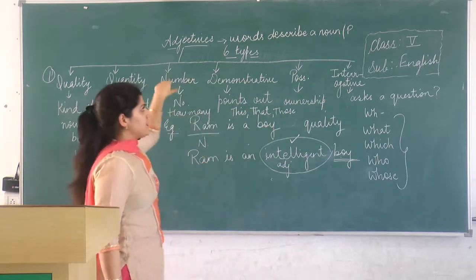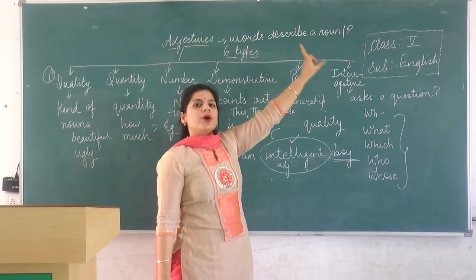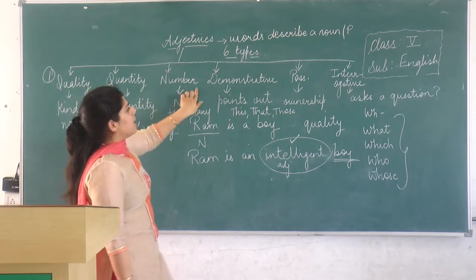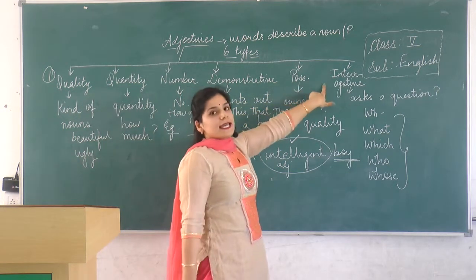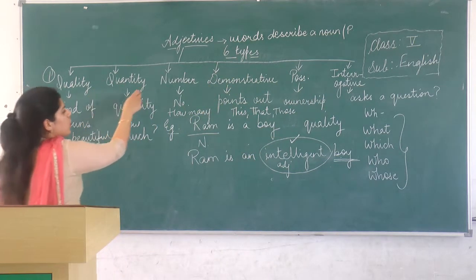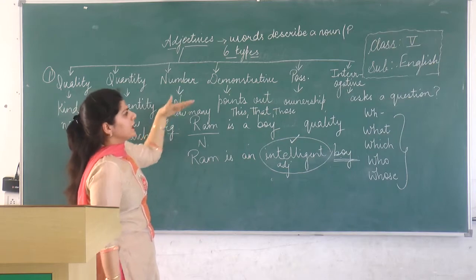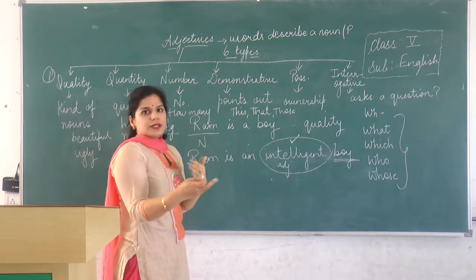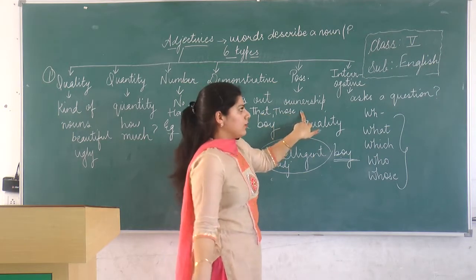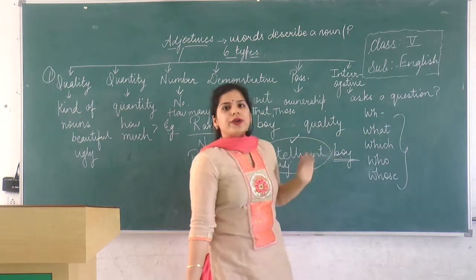So again, I'll revise it quickly. We have adjectives, which are the words that describe a noun or a pronoun. Then these are of 6 types: quality, quantity, number, demonstrative, possessive and interrogative. And these are the following examples. Quality tells us about the kind of the noun. Quantity tells us about how much. Number tells how many. Demonstrative points out towards the noun. Possessive tells of ownership, who possesses that particular noun or thing. And interrogative asks questions. And all WH words come under interrogative adjectives.